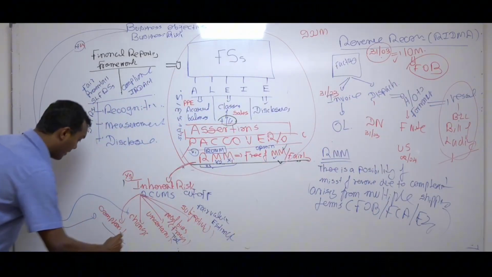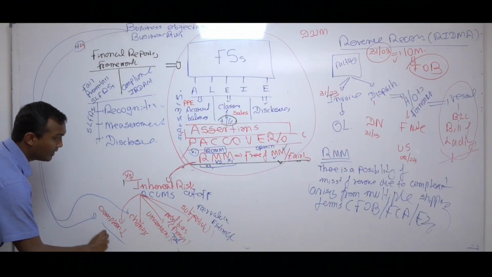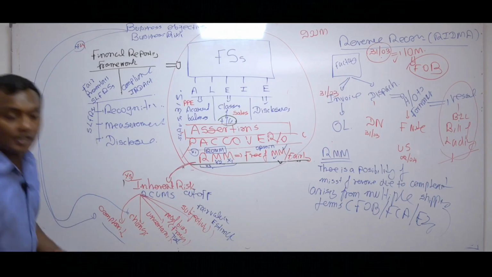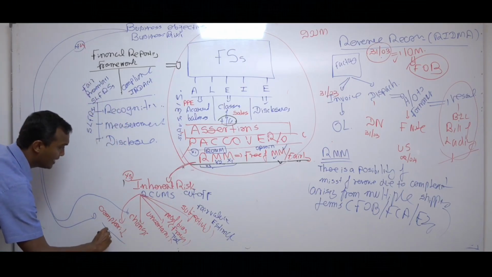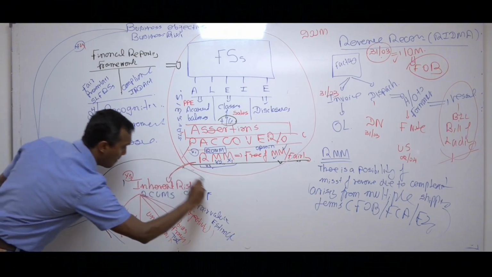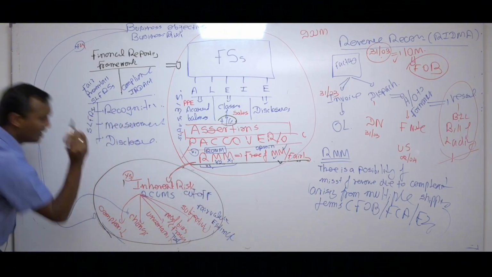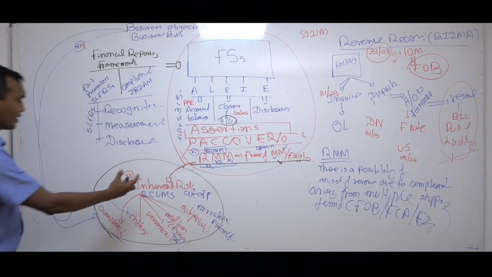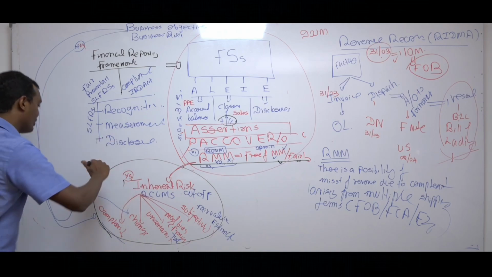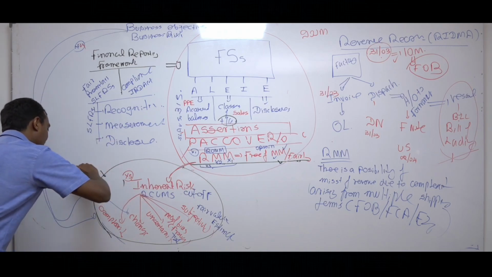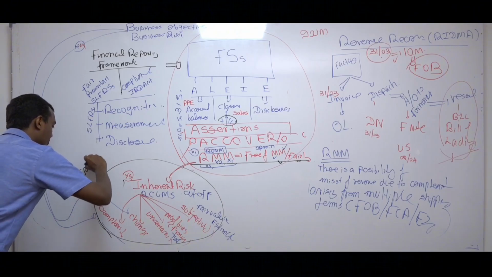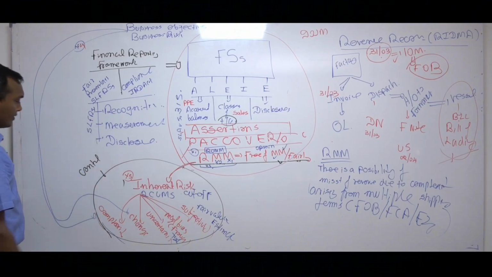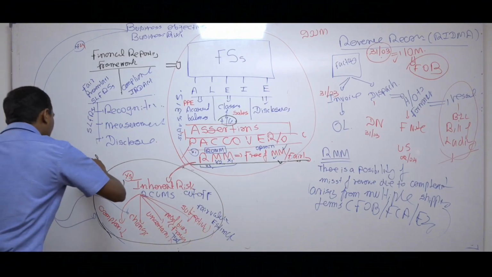Therefore, there is a circle here, and what is that circle? Let me use another black color. That circle is how the company is going to protect against the risk, and that is called control activities. You know, companies can have controls. For simplicity, you can say it's control activities.